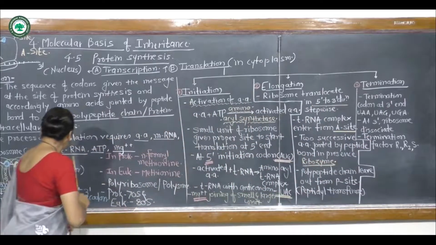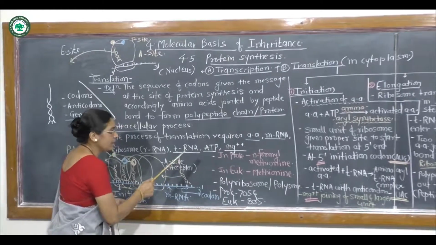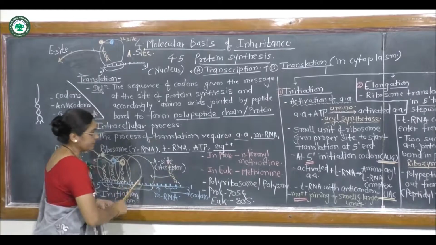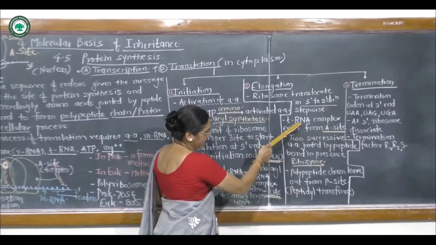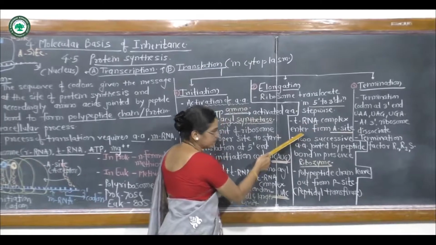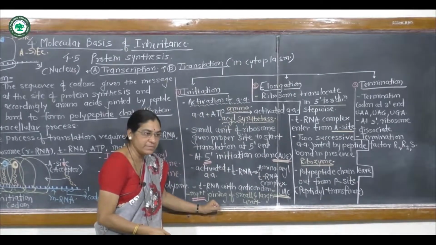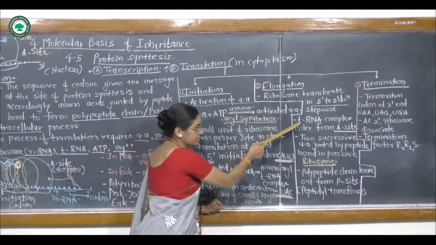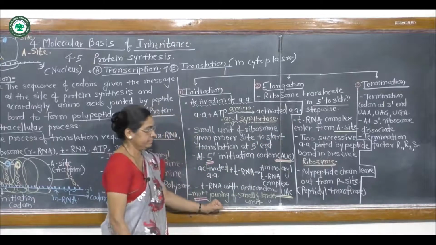So from this A site, the tRNA amino acyl complex enters. The tRNA amino acyl complex carries a particular type of amino acid towards the site of protein synthesis.